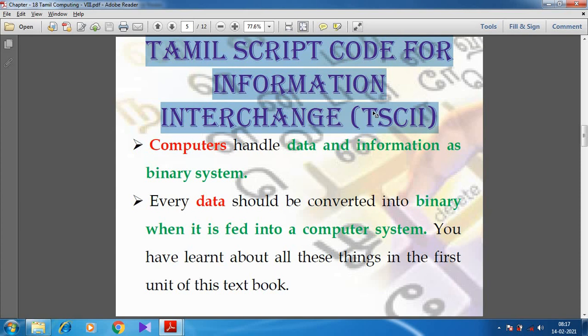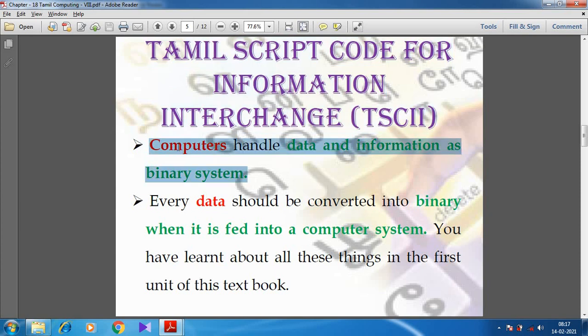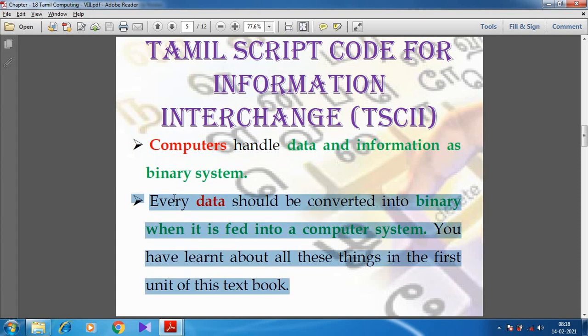See students, we know very well that computers handle data and information as a binary system. Computers work only with binary numbers, that is zeros and ones. Whenever we give data, every piece of data is converted into binary when it is fed into a computer system. But we don't give zeros and ones.